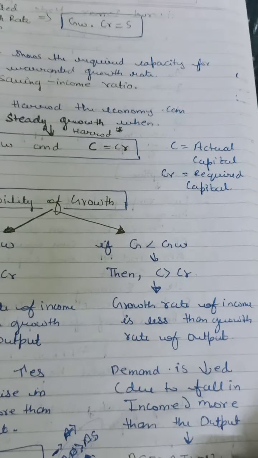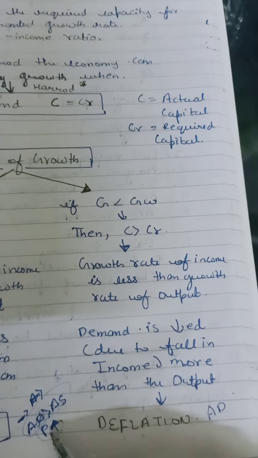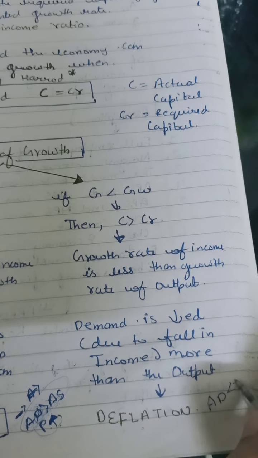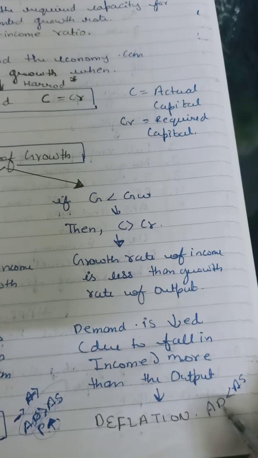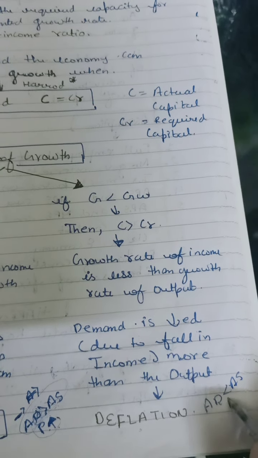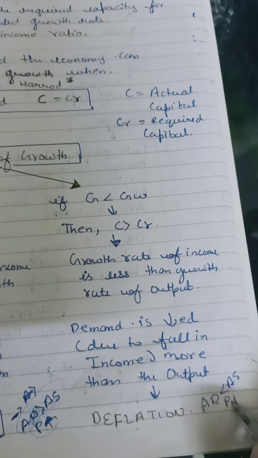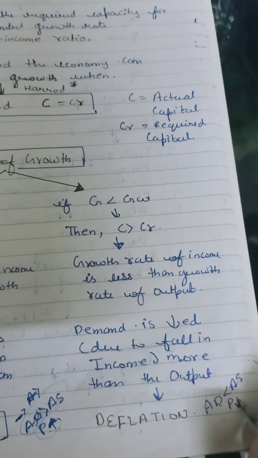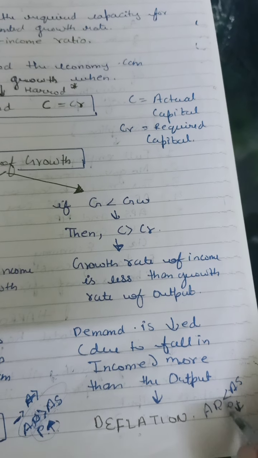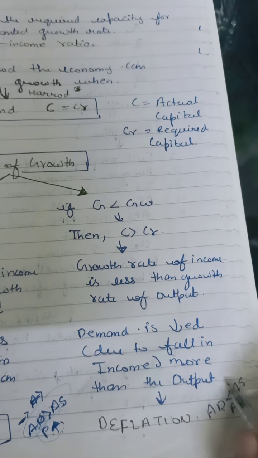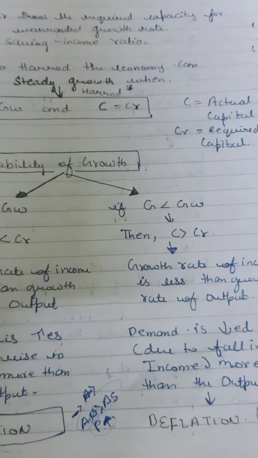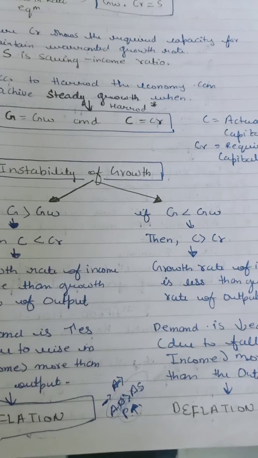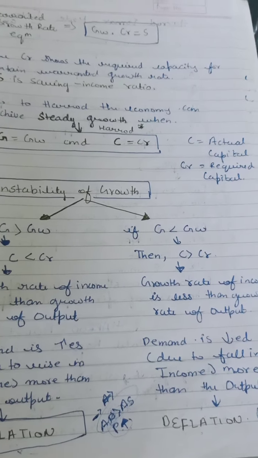Deflation means when your aggregate demand is just the opposite of this, less than your aggregate supply. So to correct this situation, we have to increase demand. For that reason, we have to make a steady fall in its price. So when price decreases, its demand automatically increases. Then we will reach the position where aggregate demand is equal to aggregate supply. Okay, this is how the instability of growth is explained in the Harrod-Domar model.